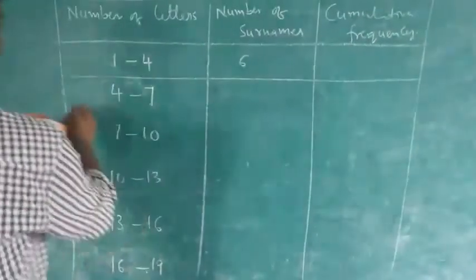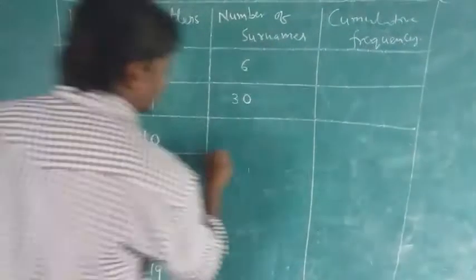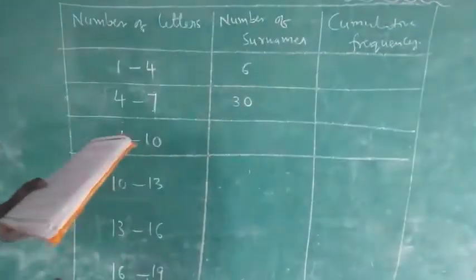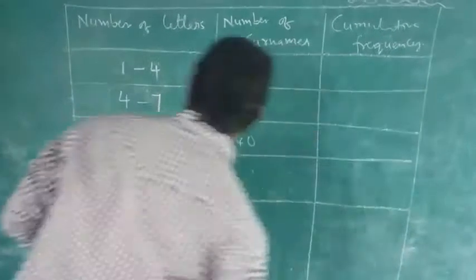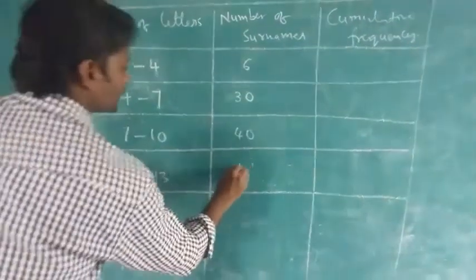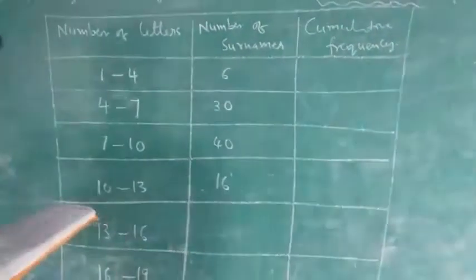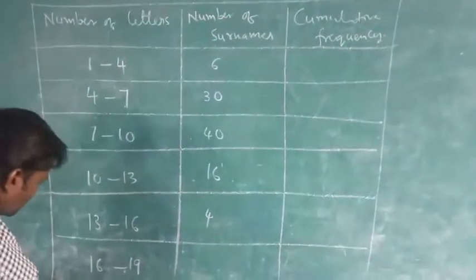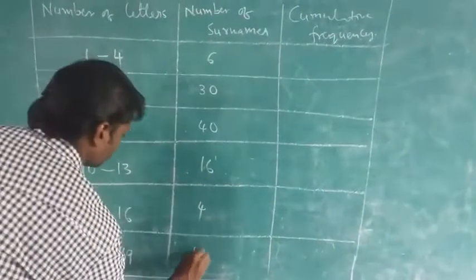Okay, children? In 4 to 7 letters, how many surnames are there? 30. In 7 to 10 letters, how many are there? 40. In 10 to 13, 16 surnames are there, and 13 to 16 letters, 4 surnames are there, and 16 to 19, how many surnames are there? 4 are there.